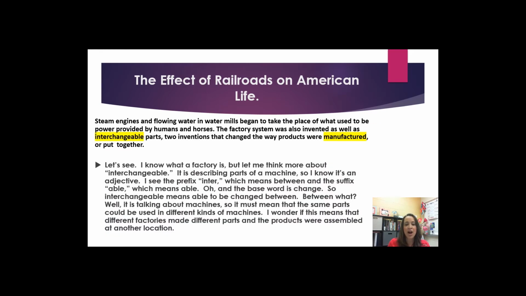Let's see. I know what a factory is, but let me think more about interchangeable. It is describing parts of a machine, so I know it's an adjective. I see the prefix inter, which means between, and the suffix able, which means able. Oh, and the base word is change. So interchangeable means able to be changed between.